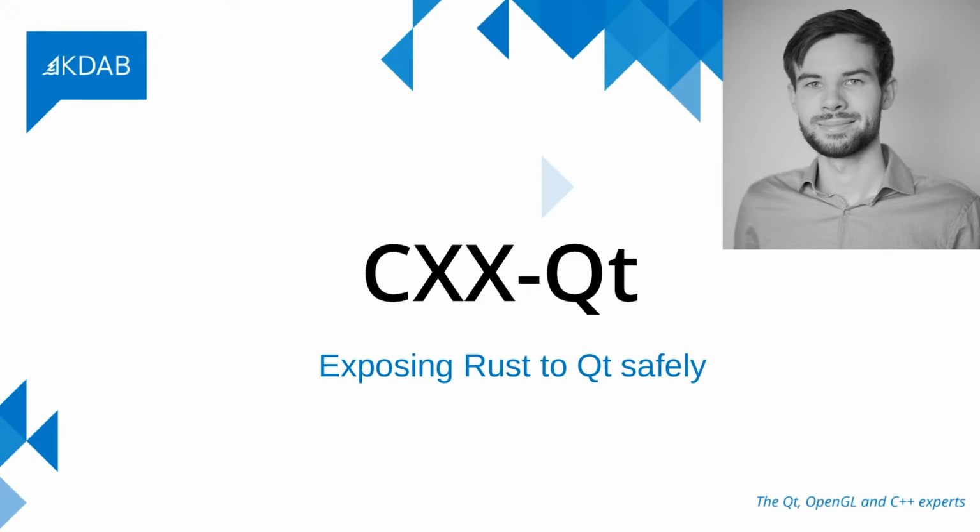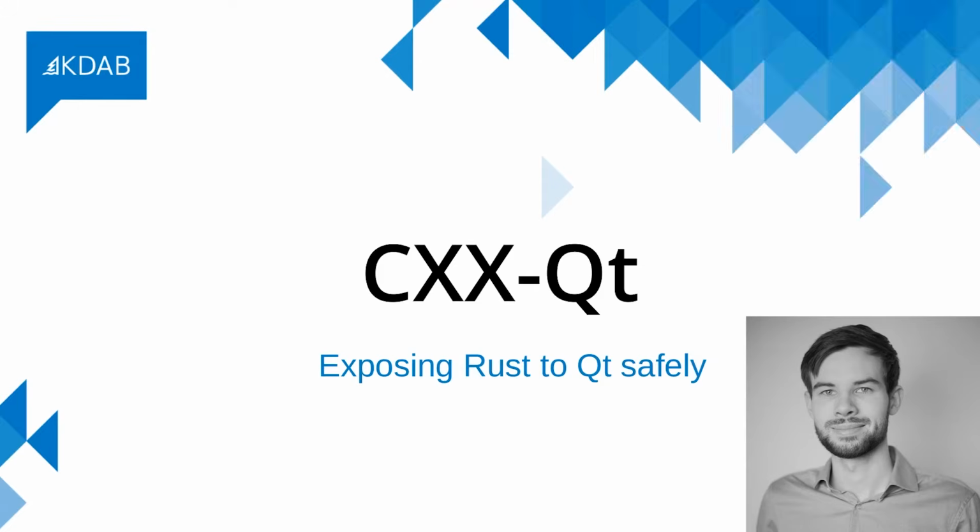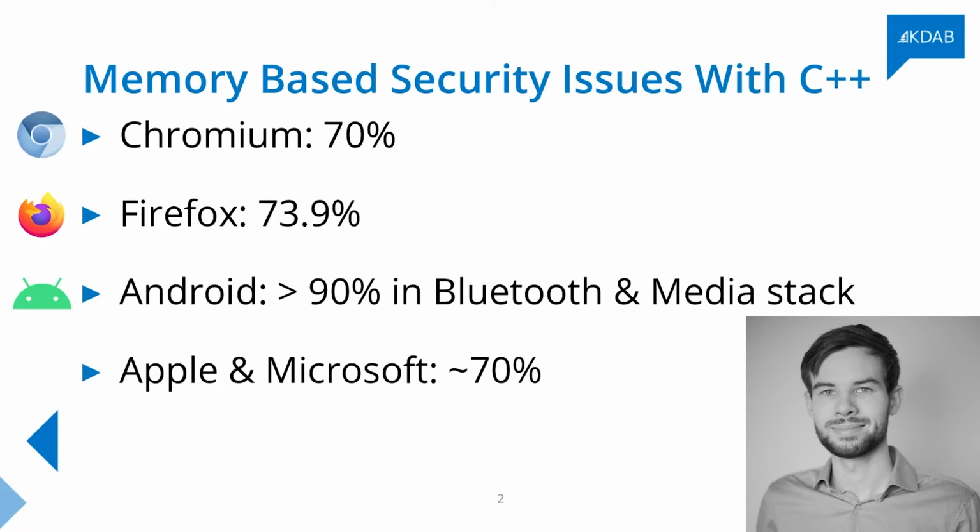And the question that sometimes comes up, especially if you haven't used Rust before, is why do we even want to do this? Why is Rust cool? Why do I want to have it in my Qt application? The answer to that is first and foremost memory safety. Rust by default gives you great memory safety.